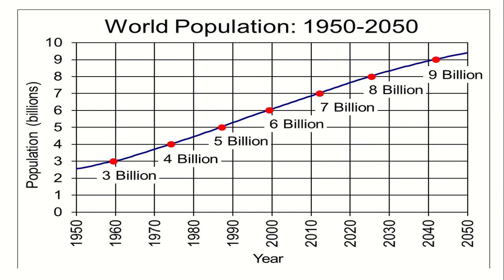And the entire point of this topic is all to do with the idea that the world's population has been and continues to grow dramatically. So if we go back to 1960, the population of the world was about 3 billion people, and that's 50 years ago. Nowadays, we are over 7 billion, approaching 8 billion people on our planet. So the world's population has more than doubled in the last 50 years.